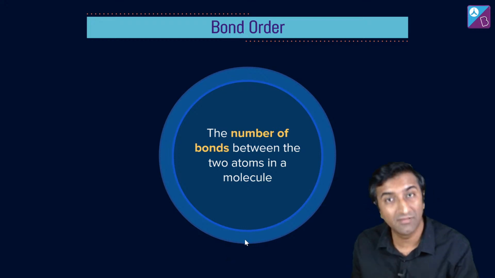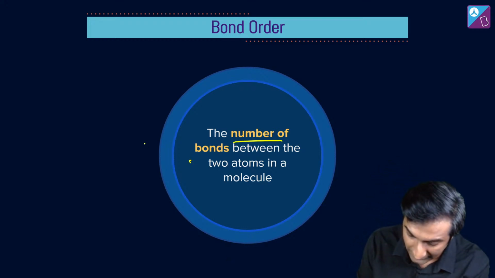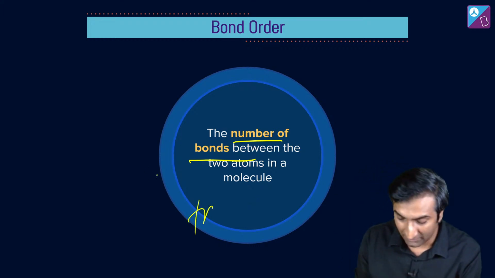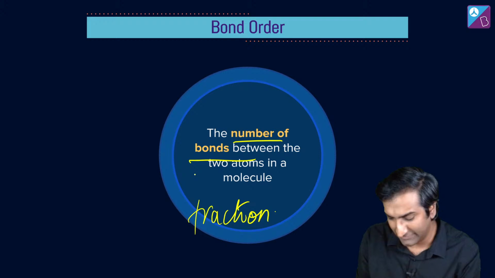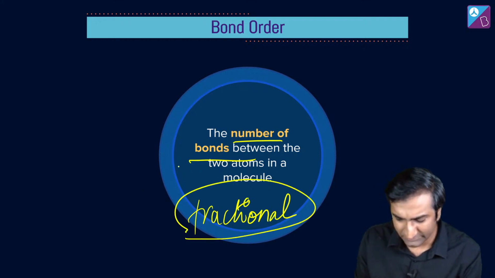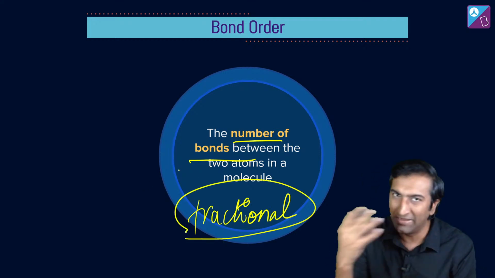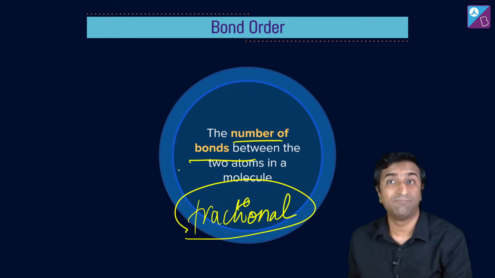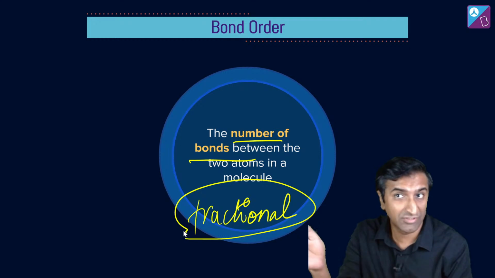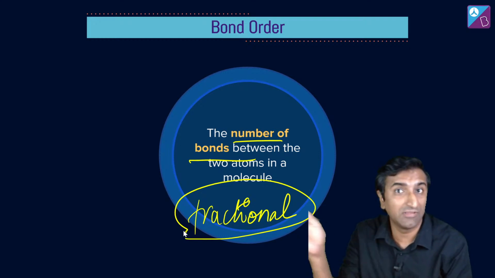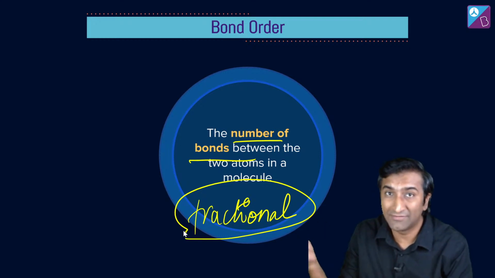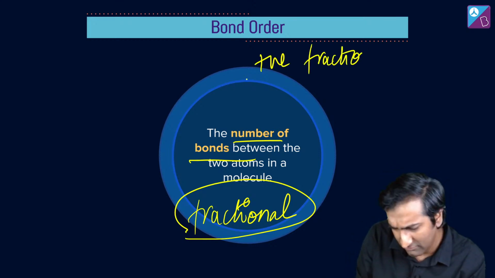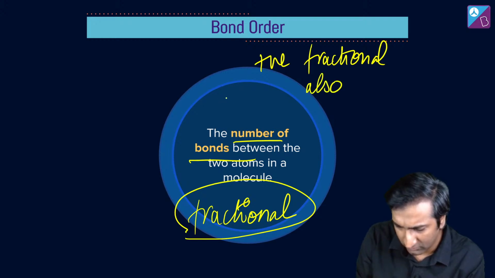Bond order. What is the bond order? It's the number of bonds between two atoms in a molecule, which is an interesting thing. But sometimes you will get a fractional number too. Actually, quite often you will get a fractional number. What does it mean? It is beyond our discussion right now. What is the meaning of a fractional bond order is something that we can't go into. Take it as a statement of fact that bond order can be 0, fractional, or an integer, right? A positive integer. A negative bond order makes no sense. Okay, so it's going to be positive, fractional, and yeah, sure, also could be 0.